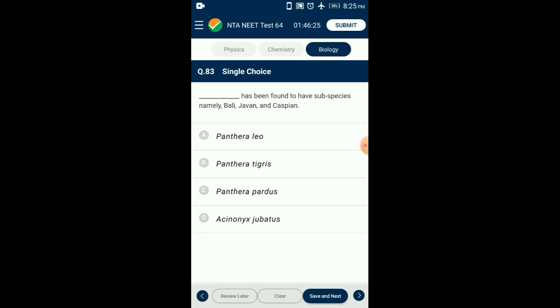Question number 83. Dash has been found to have subspecies, namely Bali, Javan, and Caspian. Recent extinctions of species include Quagga in Africa, Thylacine in Australia, Steller's sea cow in Russia, the dodo in Mauritius, and three subspecies Bali, Javan, Caspian of tiger. So the answer for this question is option B, Panthera tigris.